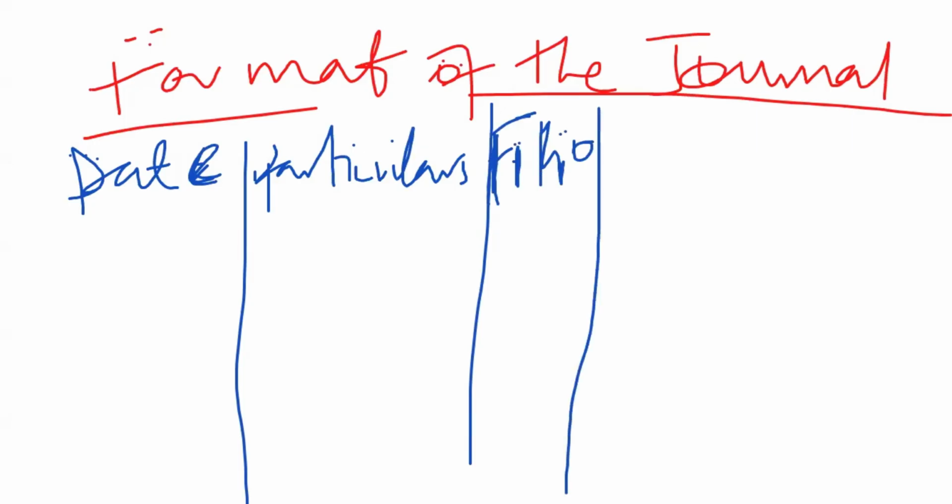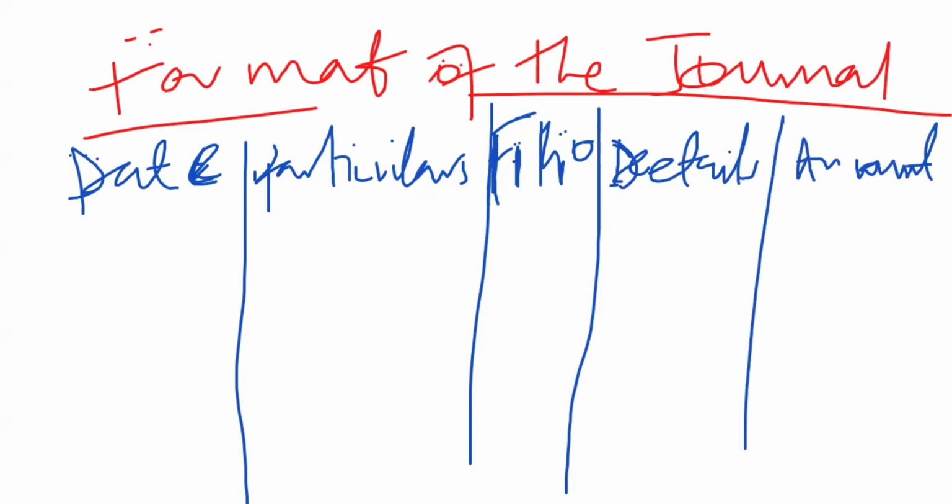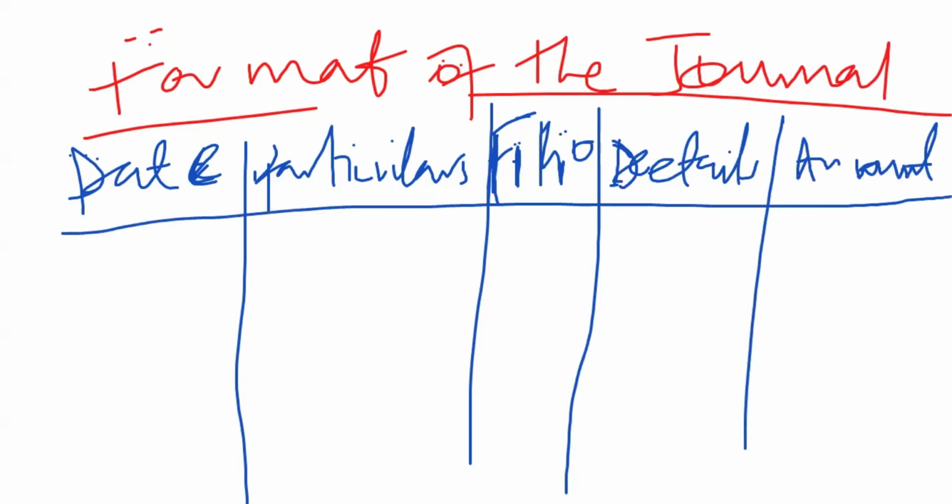This folio column is always small. You can call it folio or ledger. Then you always have the details, then the amount. The amount is always in, you put the currency. So you can put it as shillings.